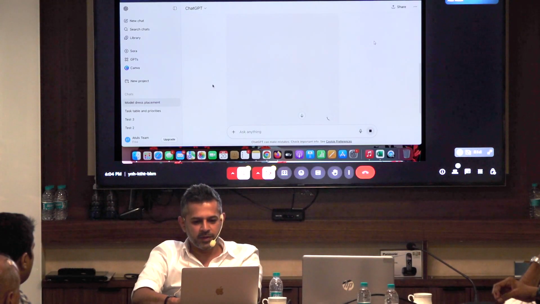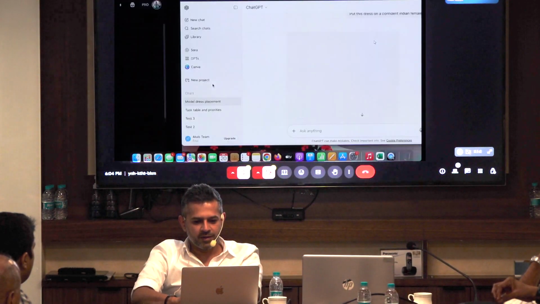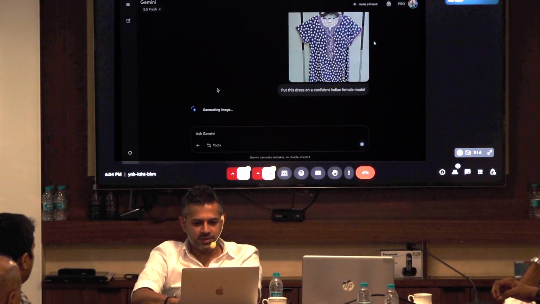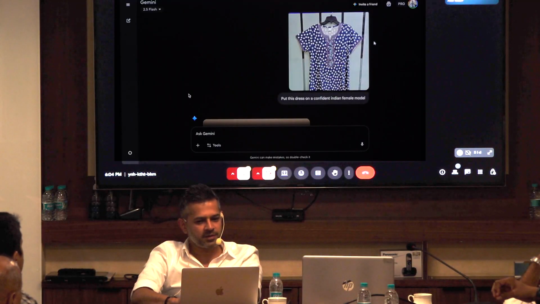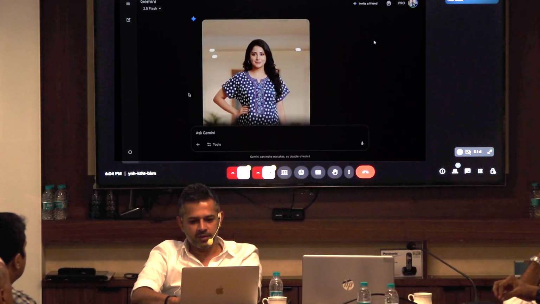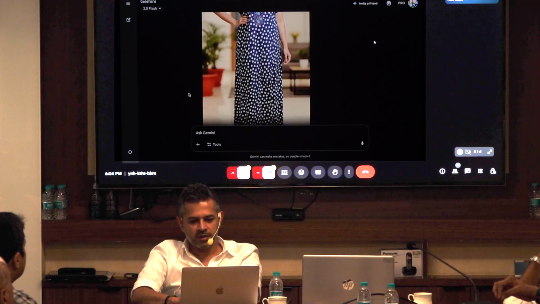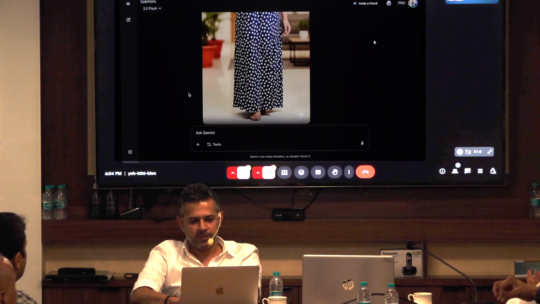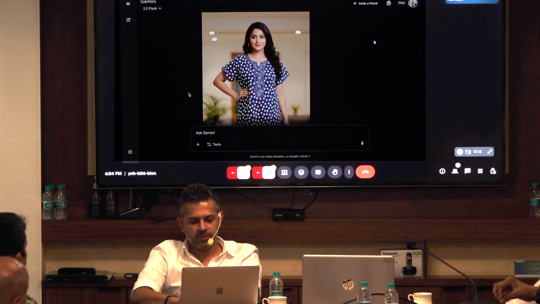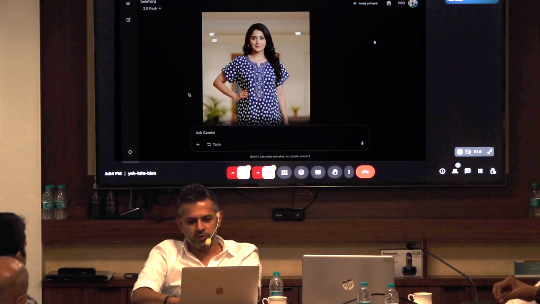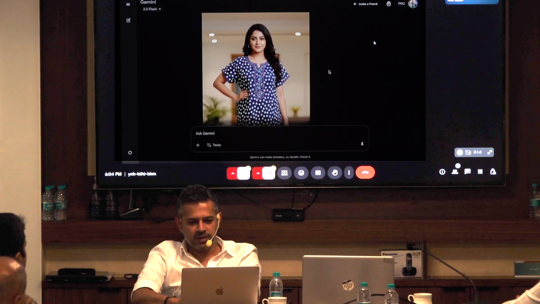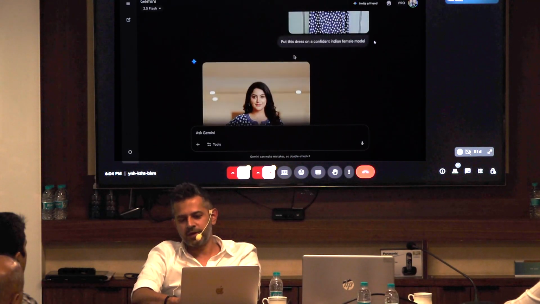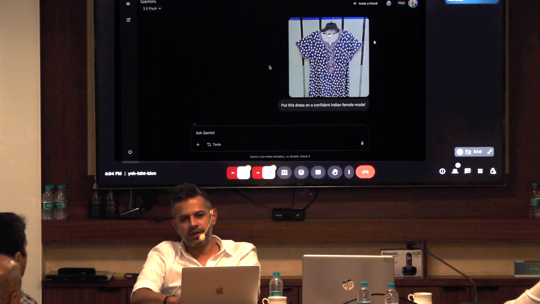Okay, this will take a bit of time. Usually Gemini is faster. Yeah, all right, here you go. So this is the dress, you can see, and it's done that. So this is the simplest way of doing it. Gemini generates it pretty fast. It's the exact same dress, and this is something that can take so much time.